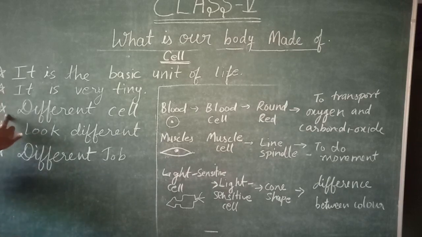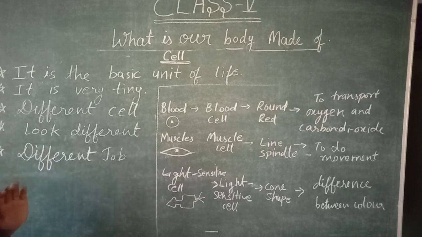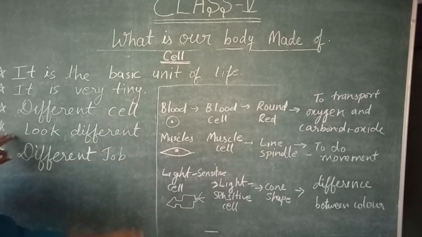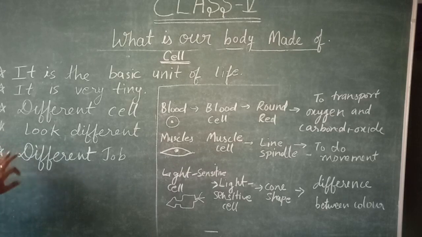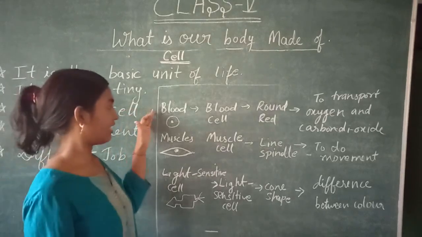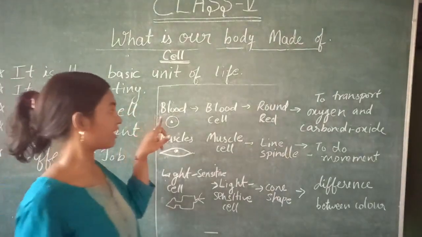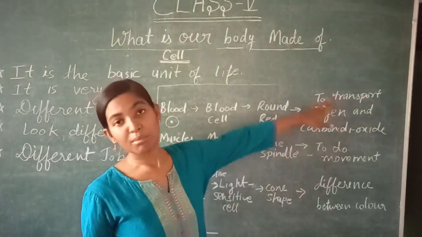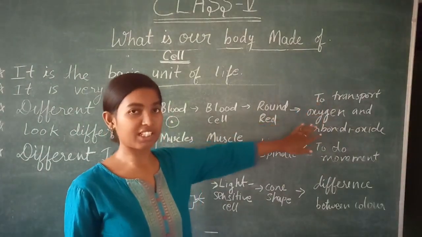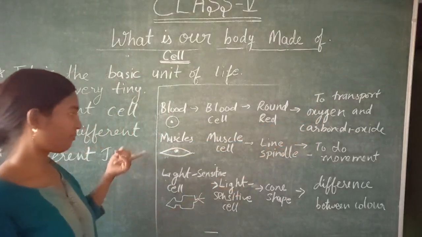Third, they are different cells, meaning for different organs there are different cells. They look different, as is clear from the shape, and they have different jobs. So the blood cell looks round, is red in color, and helps us transport oxygen and carbon dioxide inside the body.